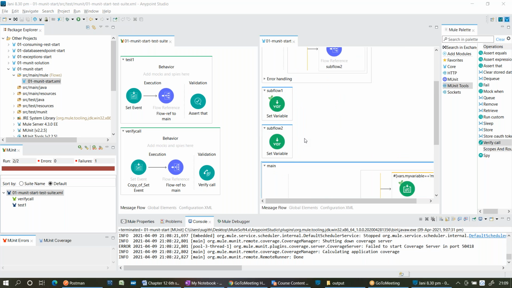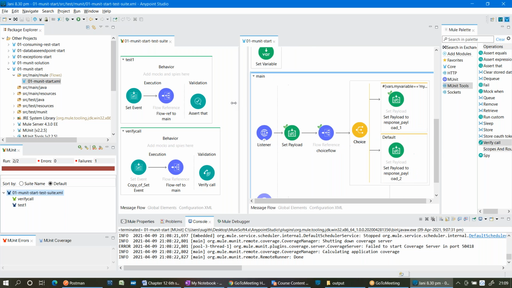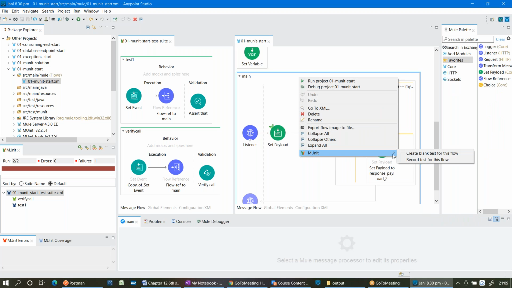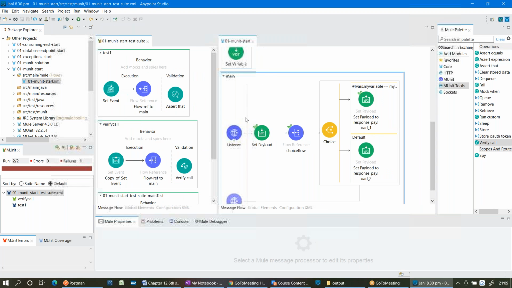So what is unit testing? Unit testing. I just want to test the logic present only in this unit, only in this main flow. Okay, let me create one more test. Create a blank test. Now, how many tests have I created? Total 3 tests in this suite.